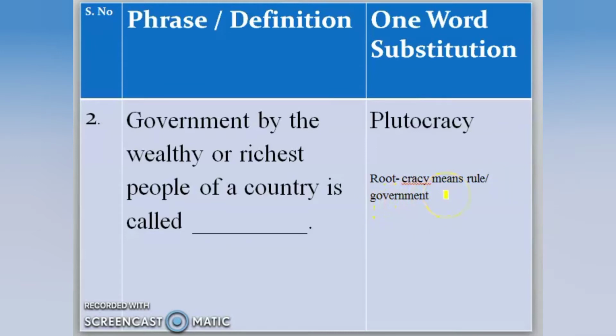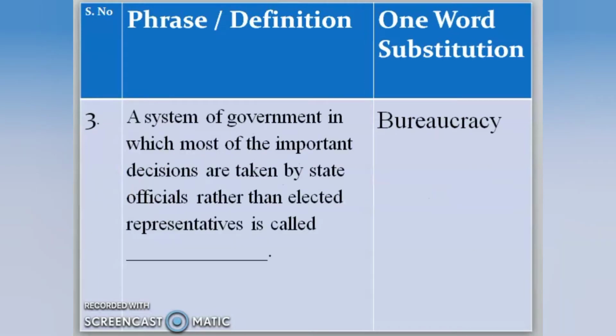Like democracy, okay, plutocracy, bureaucracy, and so on. All right. So government by rich or wealthy people is called plutocracy. Moving next.